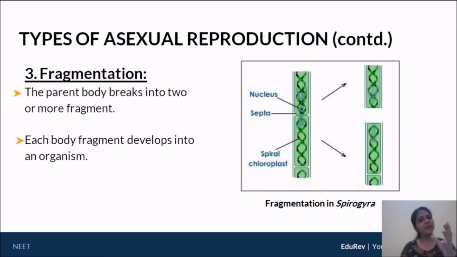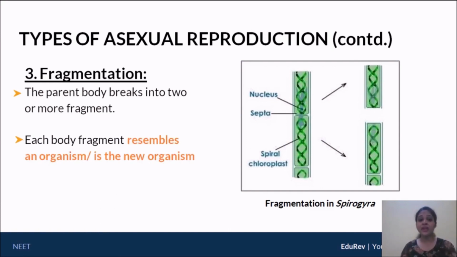We'll just redefine it for our own convenience. So fragmentation: each body fragment does not have to develop, but each body fragment resembles a new organism. Let's try to understand it in this form. If this long filament is the parent, you divide it to give you one fragment on top and a second fragment below, which means the top fragment is a new organism.